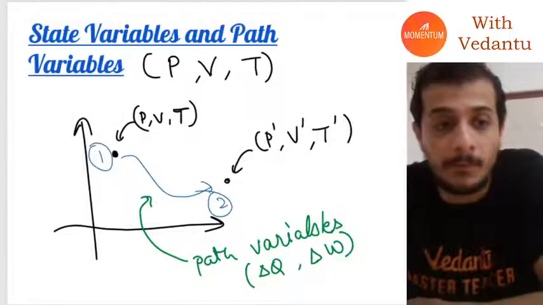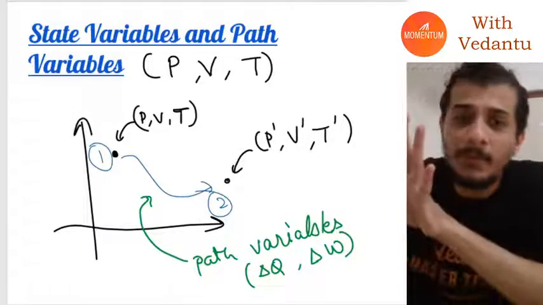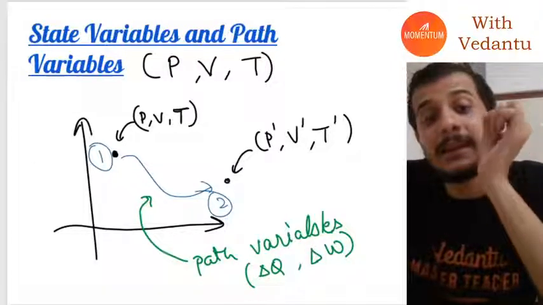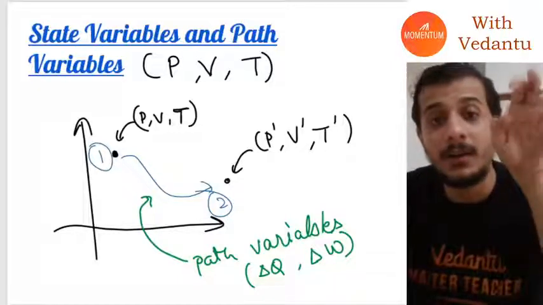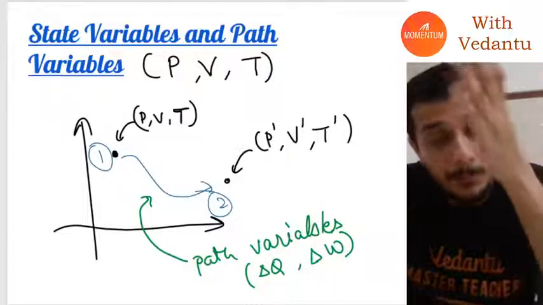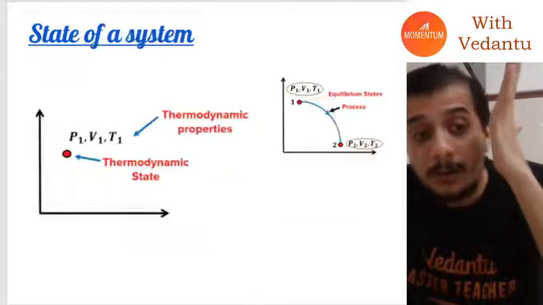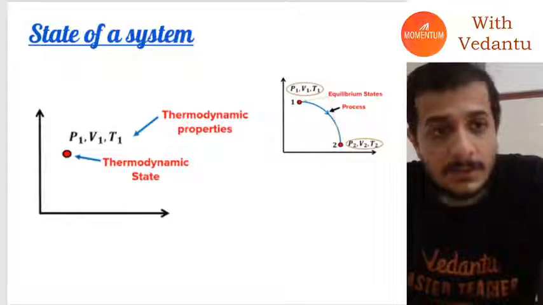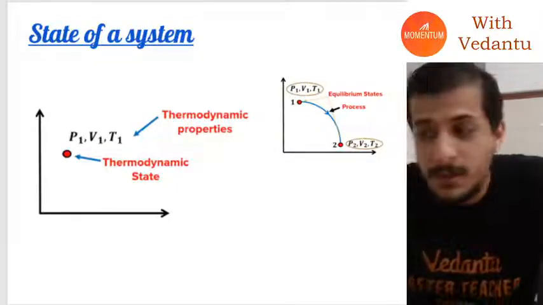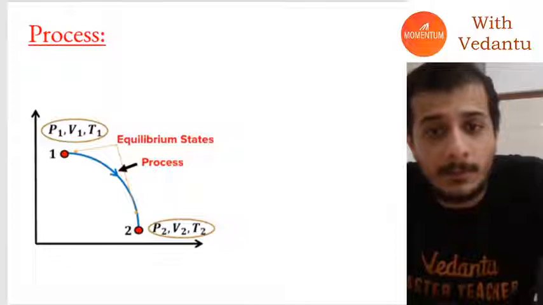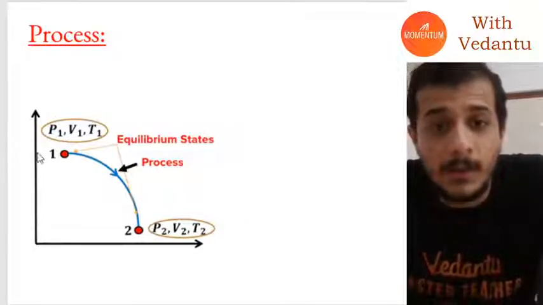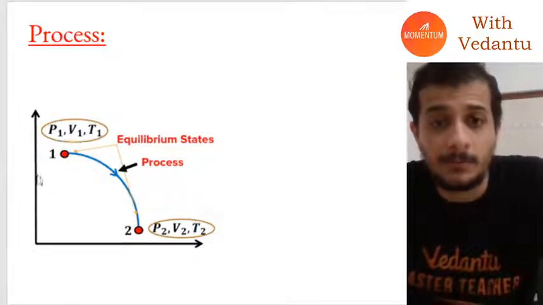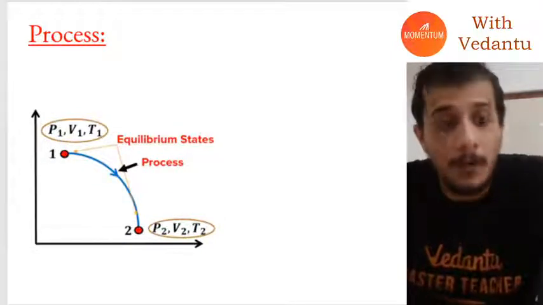But some of these paths are going to be special, and we are going to study them later. Those are called standard processes. We will study them a little bit later. I hope everybody understood. Infinite, infinite. These are states, and this is the path or the process.